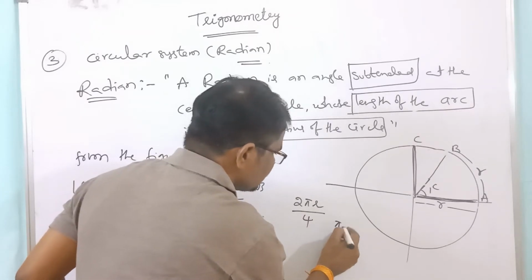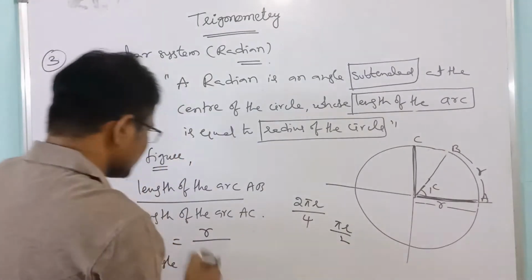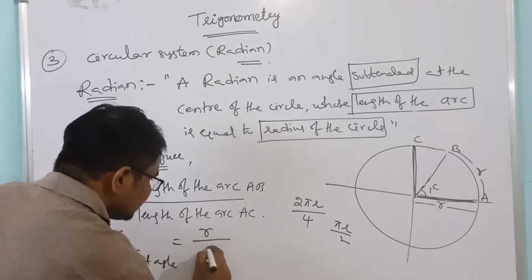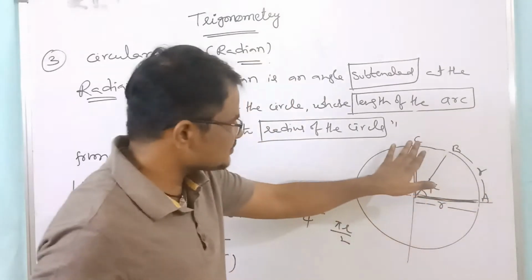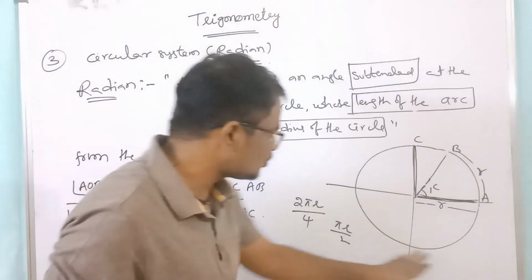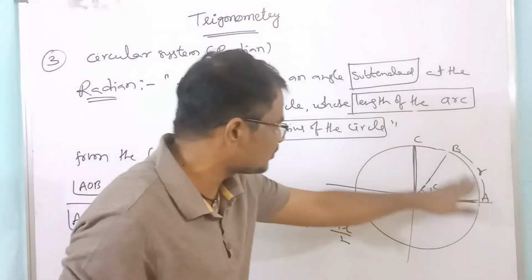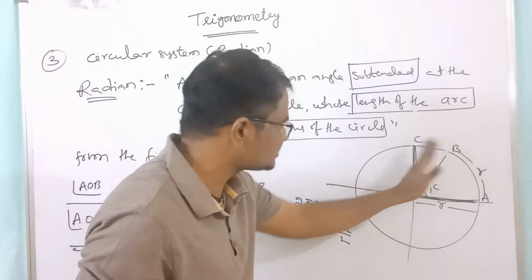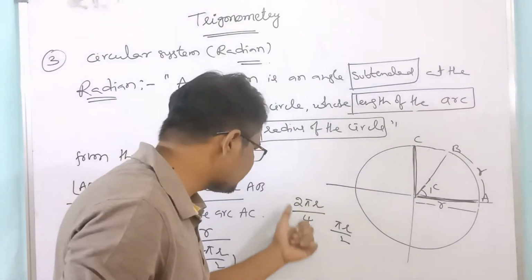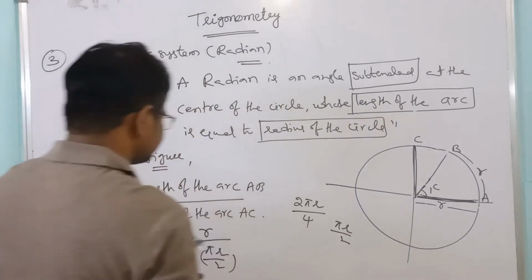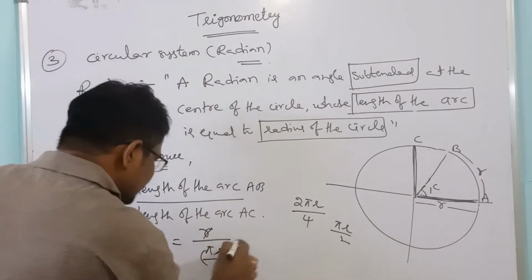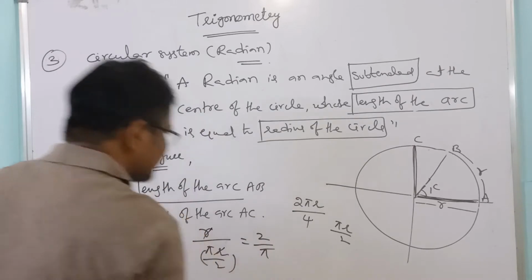That is equal to pi R divided by 2. So the length of the arc AC is pi R by 2. Once again, listen: the total is 2 pi R, and the 4th part is 1 by 4 into 2 pi R, which is equal to pi R by 2. Now these two get cancelled. That is equal to 2 by pi.